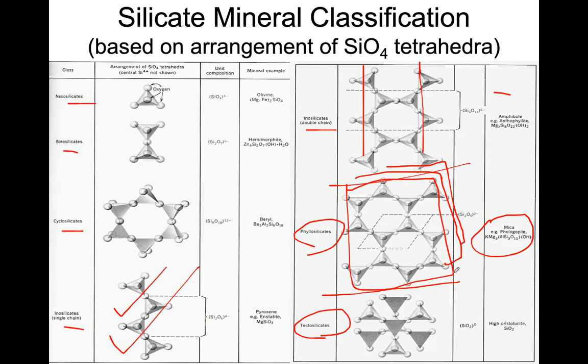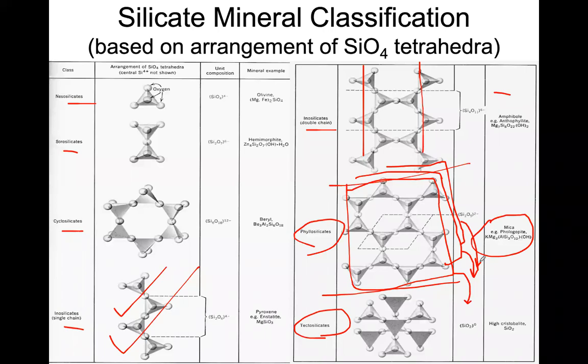So we can remove these sheets one by one because of this weak bonding. You can remove this layer, then another layer, and another. It's like pages in a book. You can remove pages one by one. So this structure is a sheet structure.